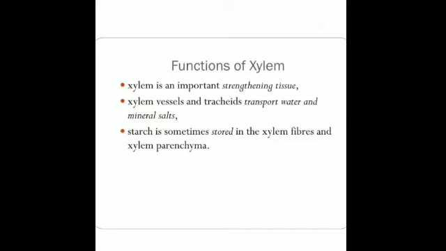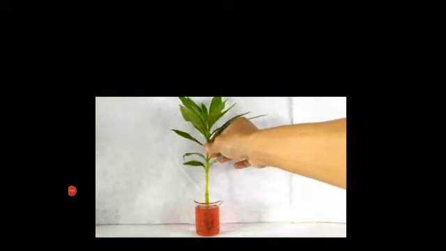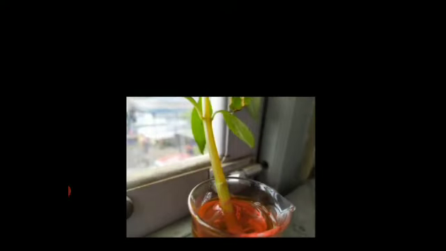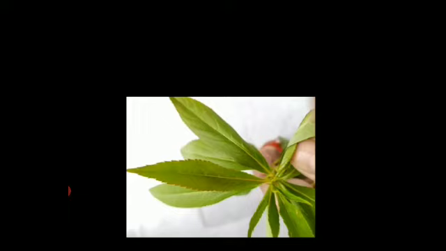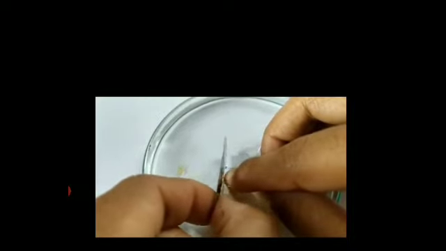Then there is an activity on page number 8, to show that xylem conducts water in plants. For this, what do we do? We take eosin in a tumbler and dissolve it in water, and then we place a plant in it, leave the setup for about half an hour, and now what do we see? That there are streaks of red color on the leaves. Then we take off the stem and cut a thin section. You can see how the section is cut with the blade, and then we see this section under the microscope.